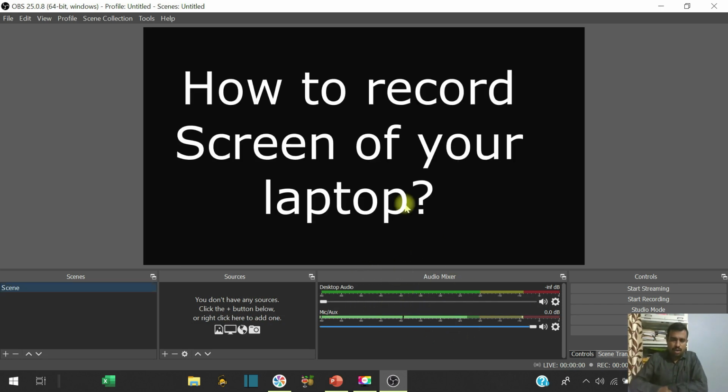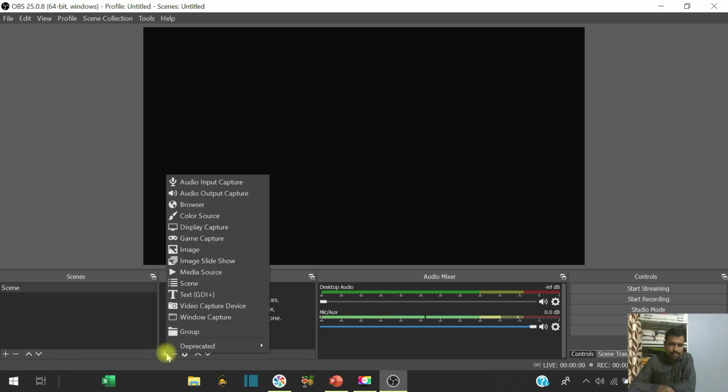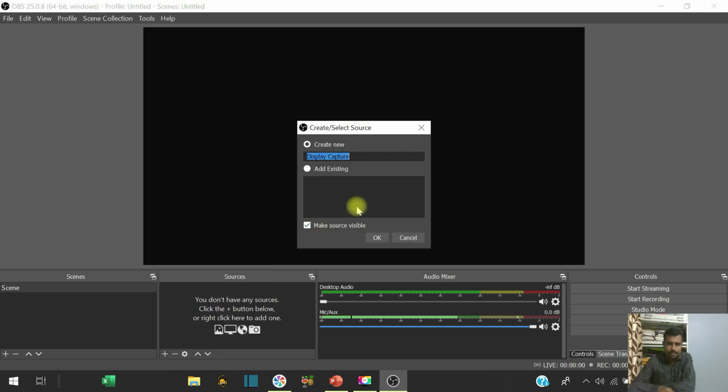How to do display capture, how to do screen recording, whatever is going on your laptop or your system screen that you have to record. That is called display capture, or it is also called screen recording. For screen recording in this OBS software, you can add display capture. By adding display capture, here it will ask to create new. You can give a particular name to this particular source.